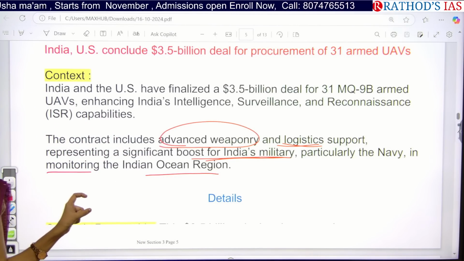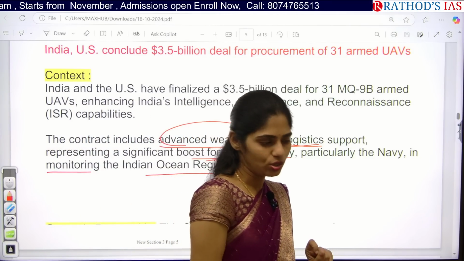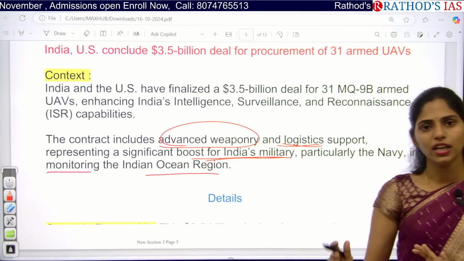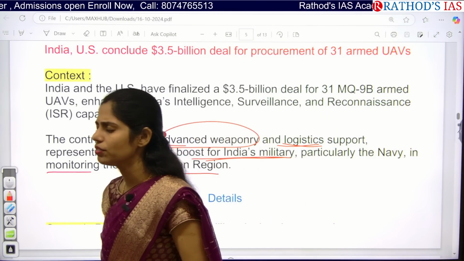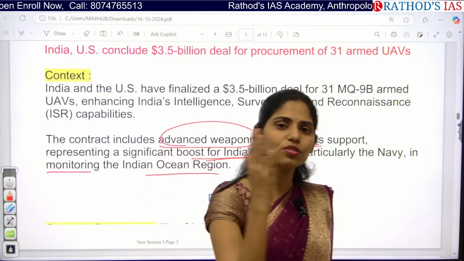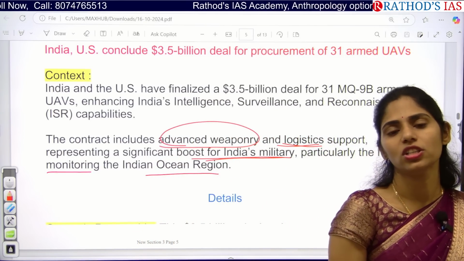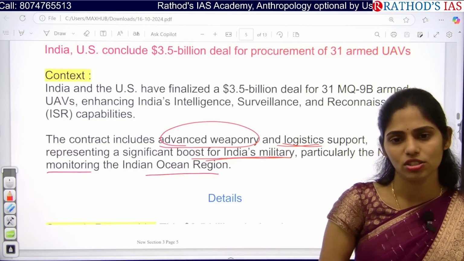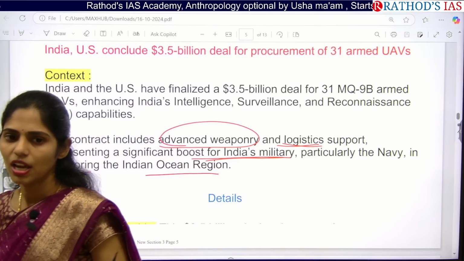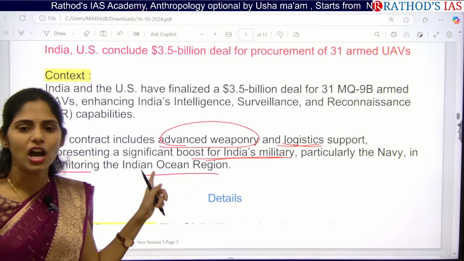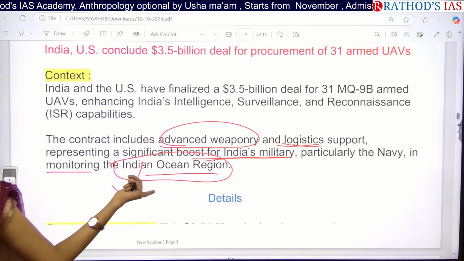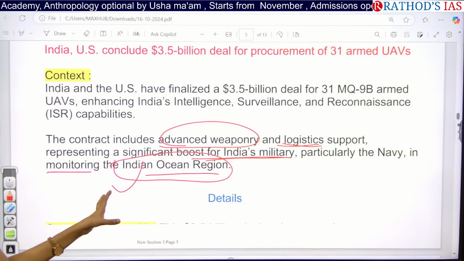Again, there is one more important point to note: how India is increasing its surveillance in the Indian Ocean region. If you get a question in this way, like India is having an increased presence in the Indian Ocean region, and because of the increasing importance of the Indo-Pacific region, how can India ensure safety and security in this region? If you get this kind of question, you can use this naval radar system, and you can write about even the procurement of armed UAVs, so that we can monitor the Indian Ocean region effectively. Right? Have you understood how you have to use these articles in your mains?